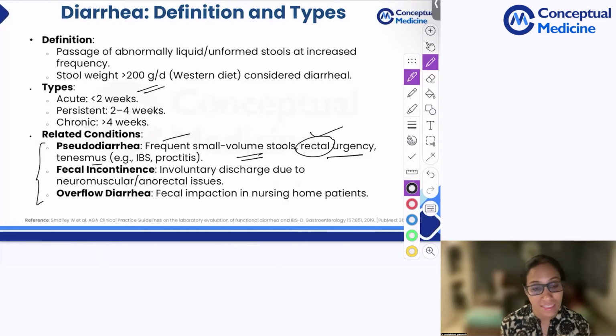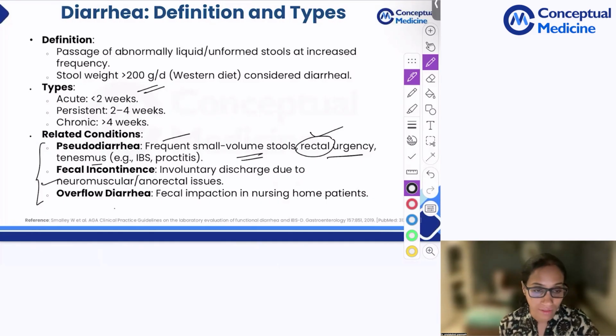Fecal incontinence is the involuntary passage of stool, almost always due to structural causes or neuromuscular causes. Neuromuscular means not only the central nervous system, but also the local areas. If you have a pudendal nerve injury, that supplies your sphincters. So if there is a pudendal nerve injury post-surgery, or if the patient had a complicated childbirth decades ago, they can have injury to the nerves. That itself can result in some fecal incontinence associated with pelvic floor dysfunction.